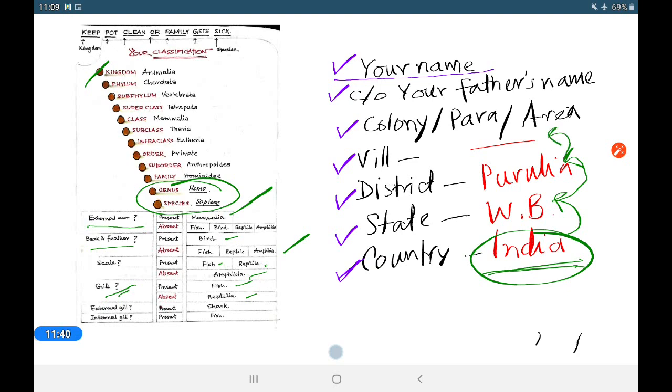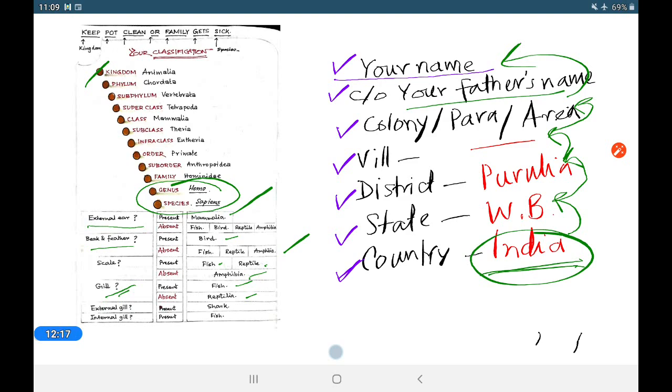Then if any village is written, it will go to that village or colony or area. When it reaches the colony, it will not be difficult, as your father's name will be written there, and your father will give it to you. So at last it will reach you. This is the process of finding, and from that I think you can understand it is not difficult to get a parcel from outside, even with 7 billion people in the world.